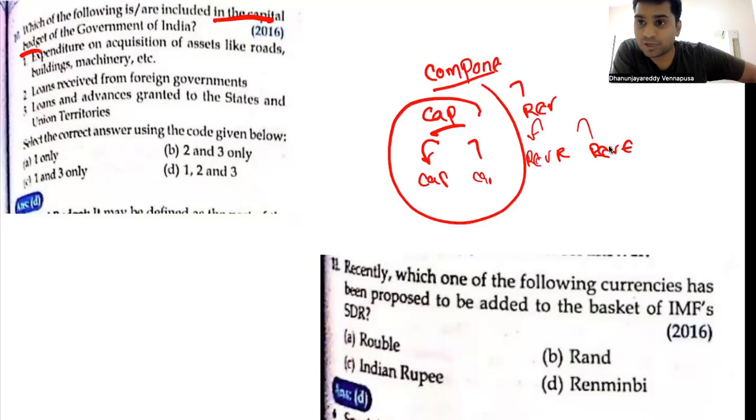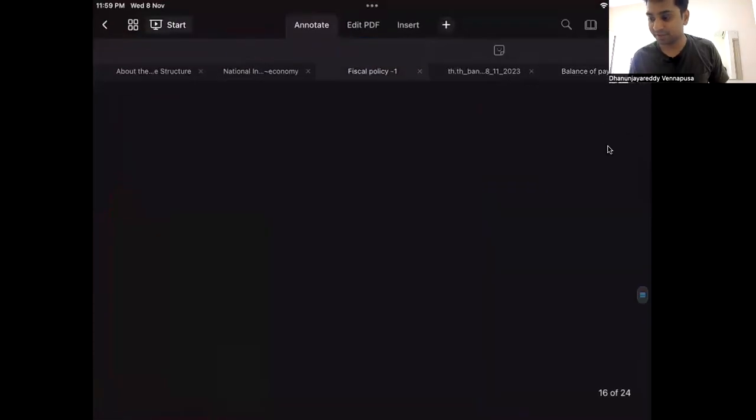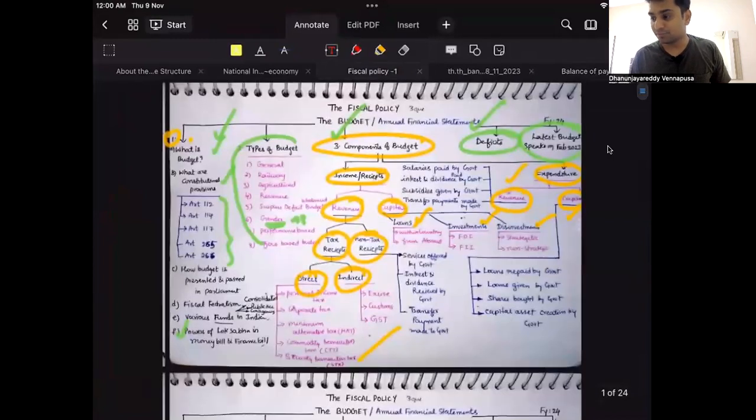So what is the capital component, guys? Capital component is something which will create capital assets if it is a capital expenditure, or if it is a capital income, it has to either create liabilities or reduce some assets. These are the things that we have studied already. Look at my book that I have shared. Here I have clearly discussed this. So the question is about the components of the budget.